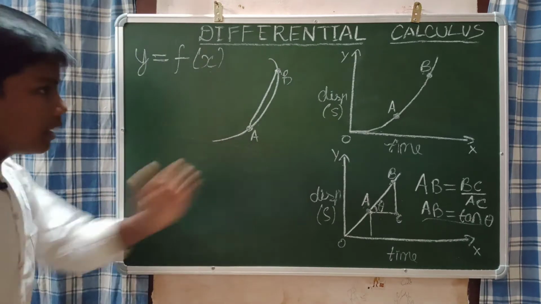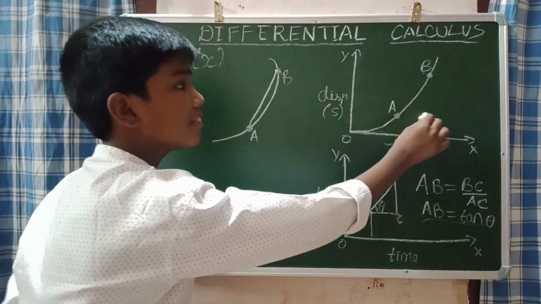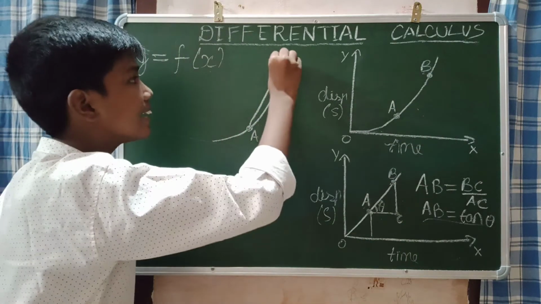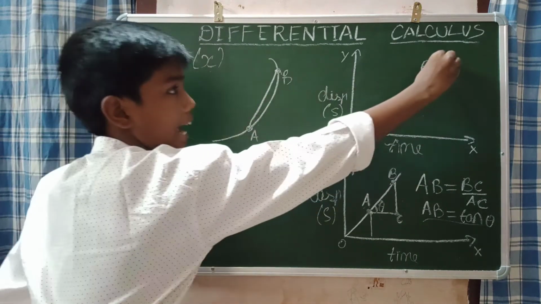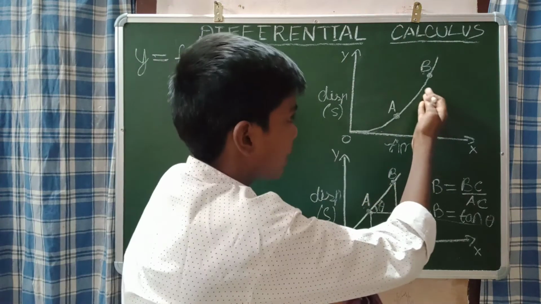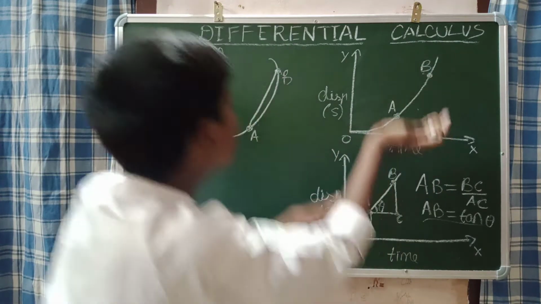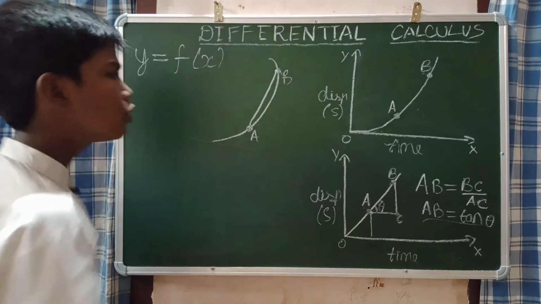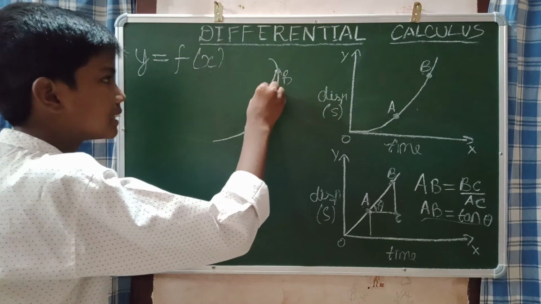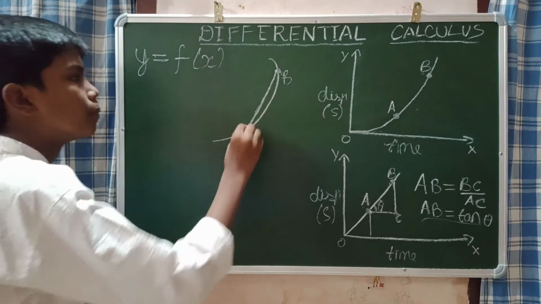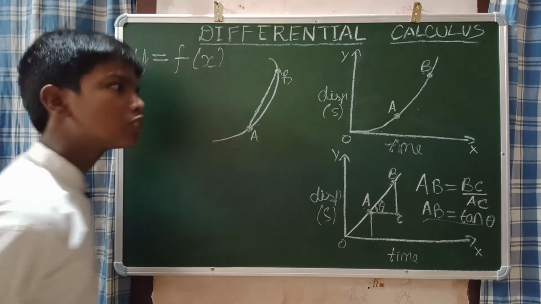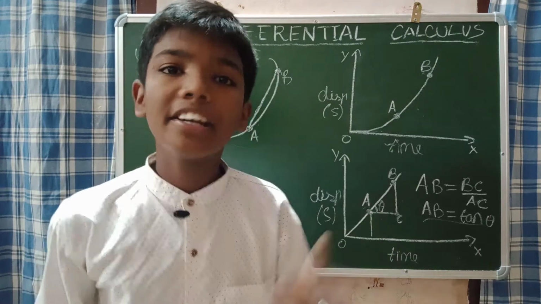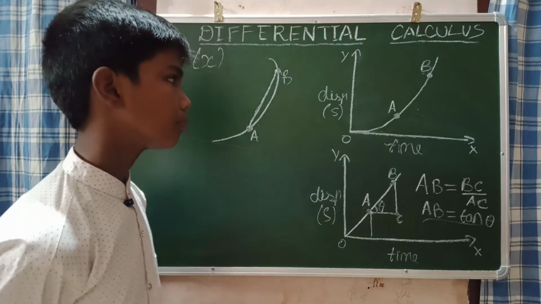Now, as I told, here you can't easily find the slope. It is not easy to find the slope because of this gradient. That means the curve is like this. What I did is I just drew this gradient, this curve here. That means it looks like this only, A and B. How will we find the slope? The slope will be this only. As I draw, this will be the slope. But it cannot be an accurate value for that slope.